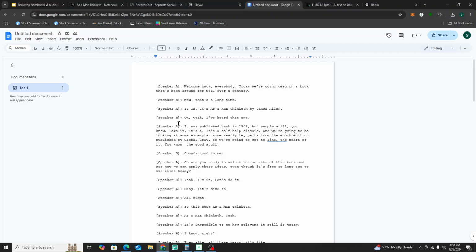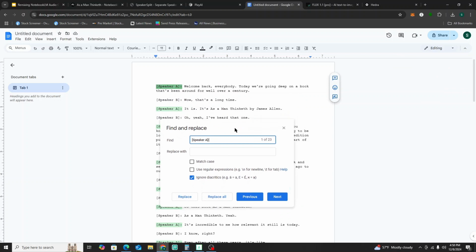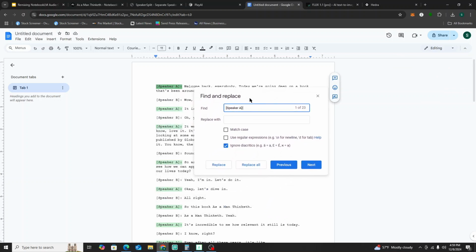So what you're going to do is press Control F, and it says Find in Document. We're going to highlight this whole speaker A in brackets up to that colon mark. Copy that and paste that exactly like you see it over there, okay? Now, you're going to see where it says Find and Replace. This is in Google Docs, that's what I'm using, but I think a Microsoft Doc or whatever word editor you're using can do this. You want to change this exactly as I did it here, with the brackets, speaker A with the colon there.